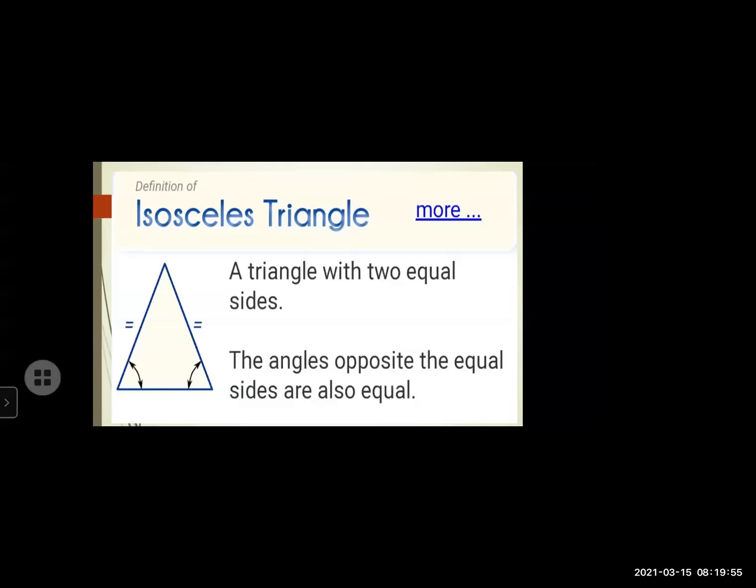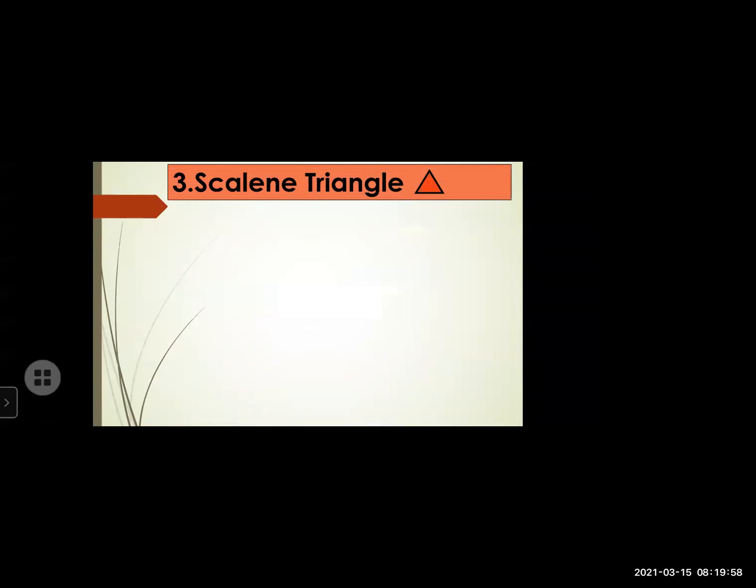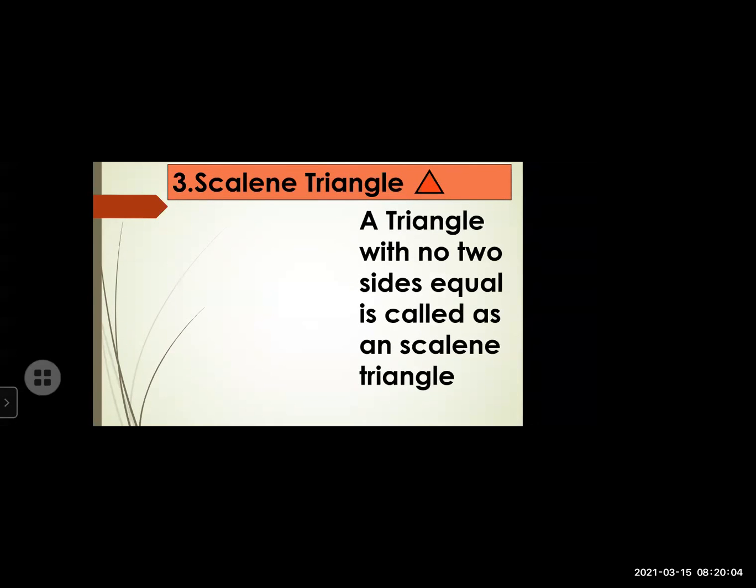Now let's move to the next one. What is that? Scalene triangle. What is scalene? Scalene triangle. A triangle with no two sides equal. Means in equilateral three sides equal, isosceles two sides equal, and in scalene triangle not a single side matches to each other. Not two sides are equal. All the sides are different to each other.